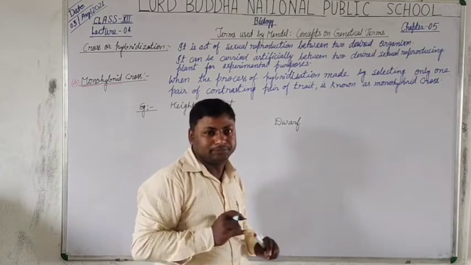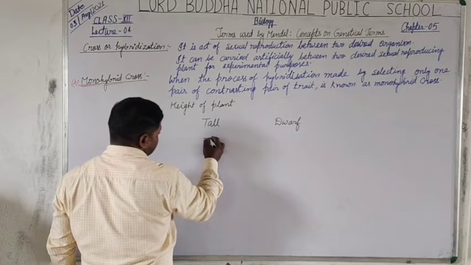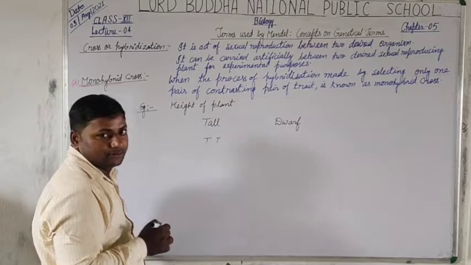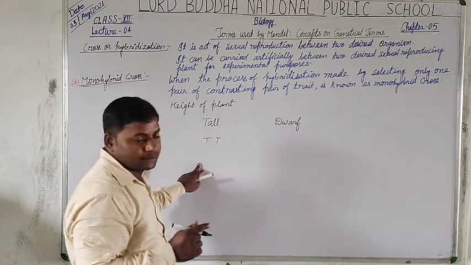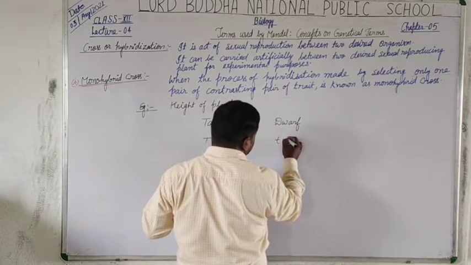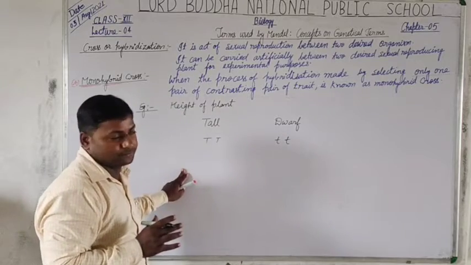Is that clear? So students, we represent tall by the symbol capital T, capital T. They are homozygous. And the dwarf is represented by small t, small t.